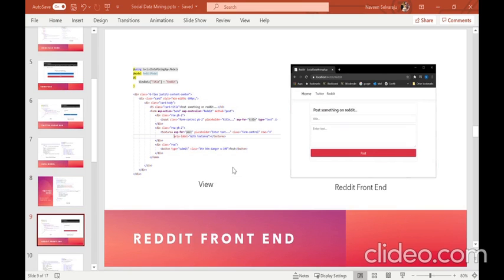So this is the code for my Reddit page. This is how my Reddit page will look, and it has a text box, a text area and a post button. And this is the HTML code of my view page, and the view page is associated with a model called Reddit model and a controller called Reddit controller. Whenever this post button is clicked, this form data will be sent to this API endpoint send in the Reddit controller class.